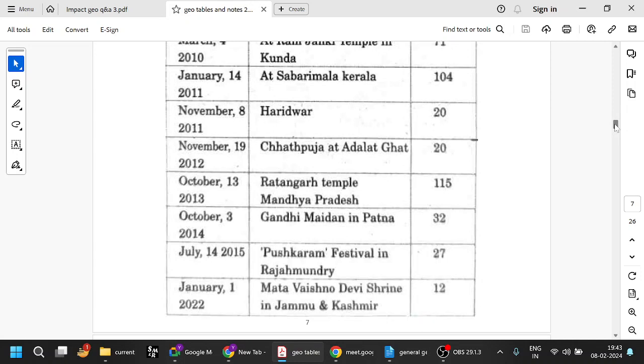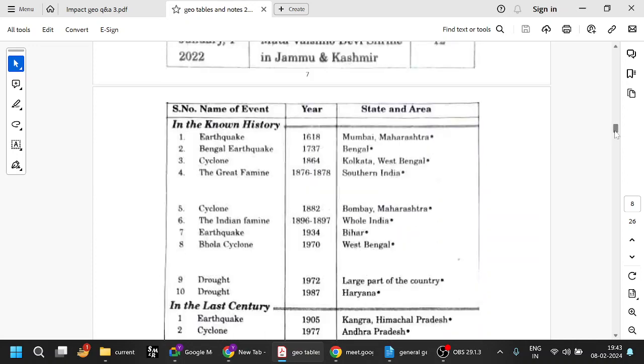Not very important. Not that you have to remember everything. So for us, from the APPSC point of view, you can remember this. 2015 Pushkaram Festival in Rajahmundry. There was a stampede. Other than that, no need. And in general, these are a little bit important.